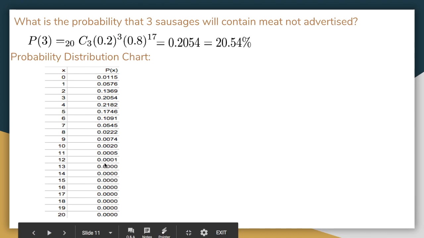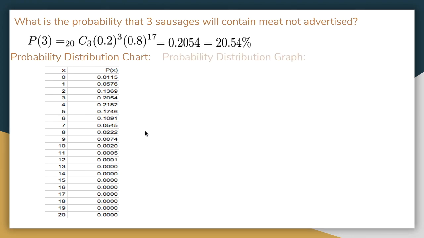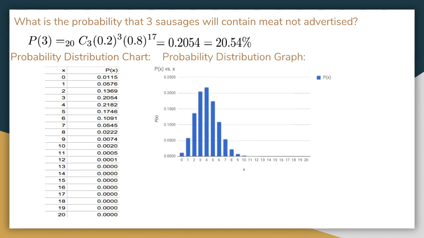Obviously you're not going to get 13, but you could certainly get 4 or 5 that contain meat that's not advertised. You can see the distribution around that 20% number, the 4, that'll turn out to be our expected value.